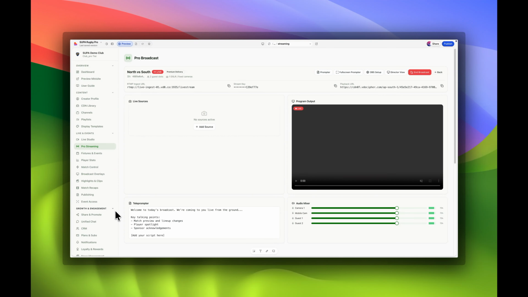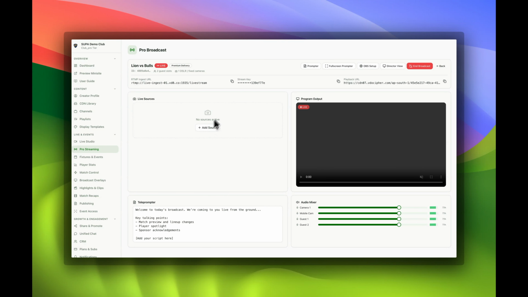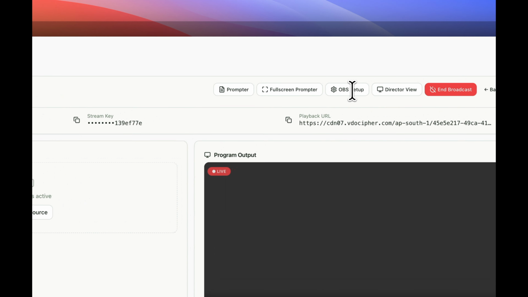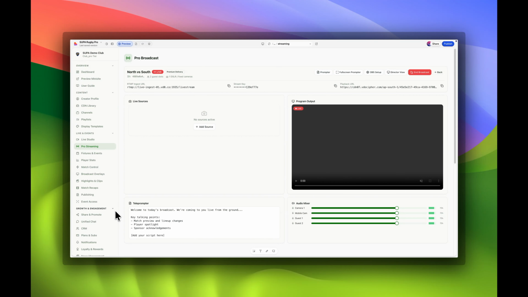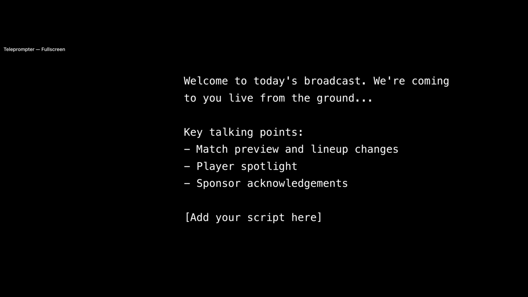For the pro customers, they have the front row seats. It's called Pro Streaming. Think of having your video wall where you view your stream, add pro camera sources, plus the 10 live studio cameras. But it gets even better. Everything is integrated, including OBS. On top of that, you have a control monitor to select which camera should show its content. You also have 2 teleprompters, a mini or a full-screen teleprompter to have your scripts in front of you on your screen.